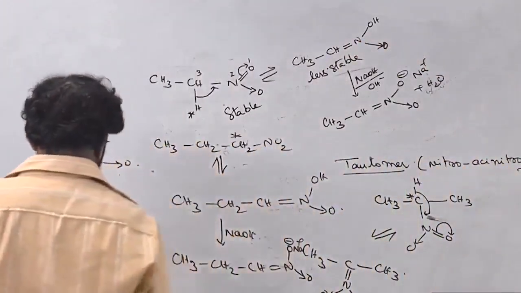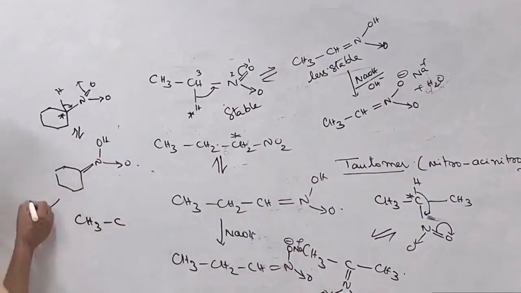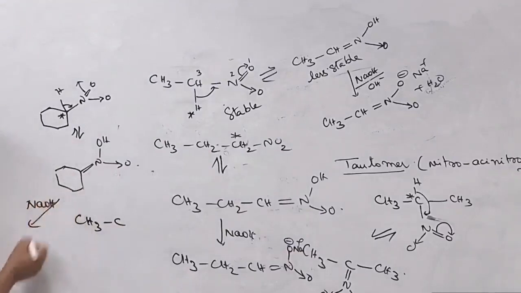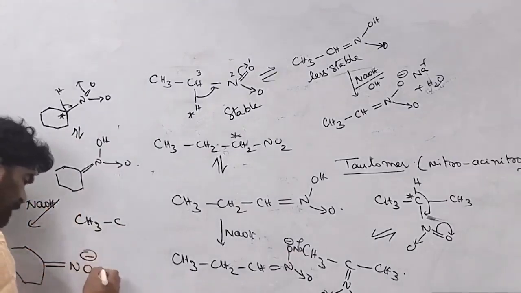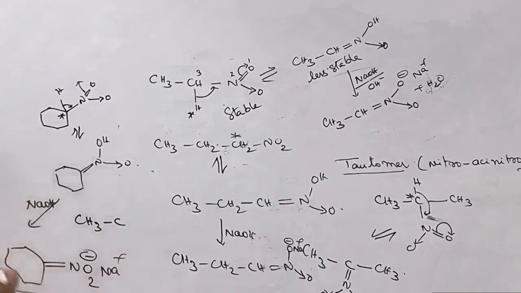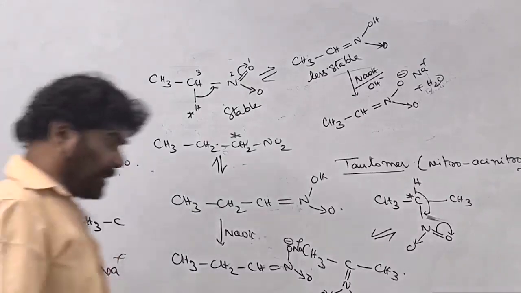Again I am taking sodium hydroxide; this is the corresponding N=NO2 minus, and in short form I am writing the sodium salt of this is formed.